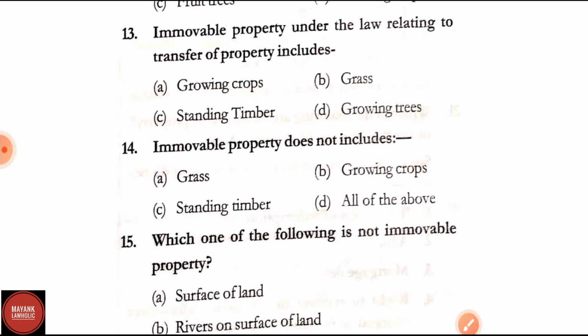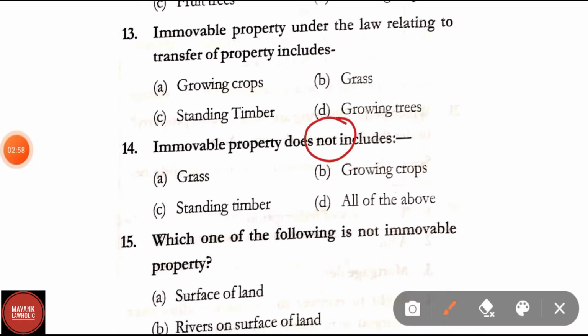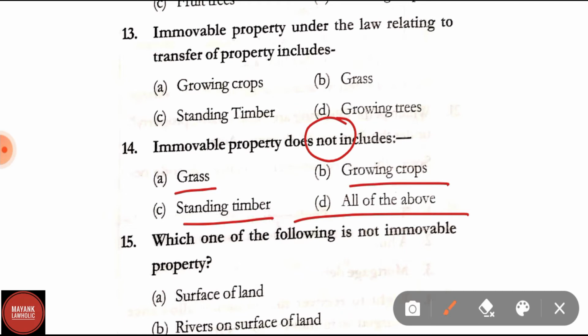Question number 14. Immovable property does not include. Options are grass, growing crops, standing timber, all of the above. Here the correct answer is option D, that is all of the above. That is, grass, growing crops and standing timber are not included in immovable property.